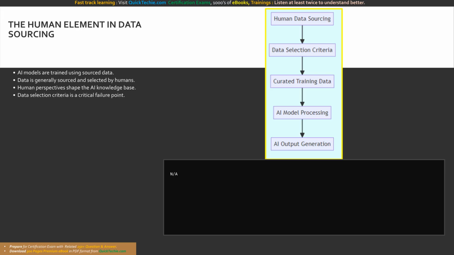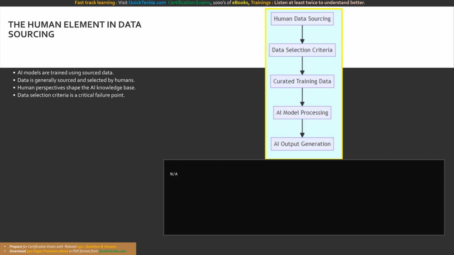In the context of data sourcing, your codebase will often reflect your data selection criteria. For instance, when querying a database to build a training dataset, the SQL or Python logic used to filter records must be scrutinized. Developers must ensure that their data extraction queries do not inadvertently exclude specific demographics or overrepresent certain groups.